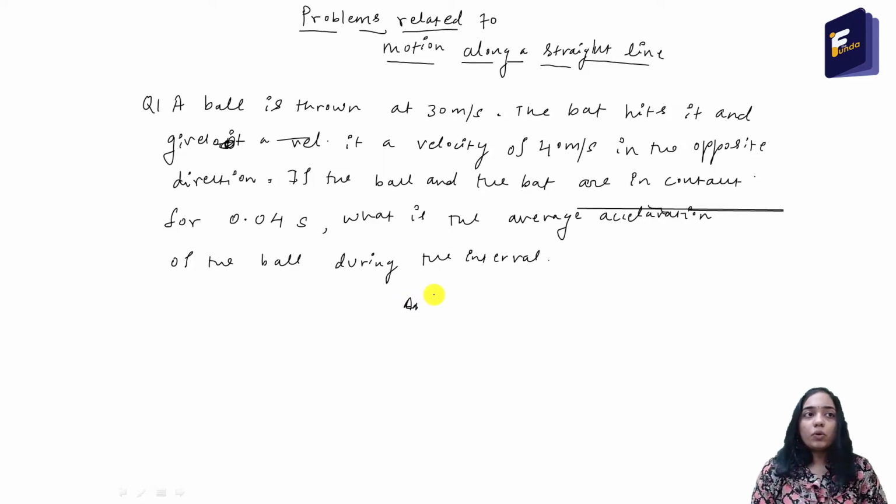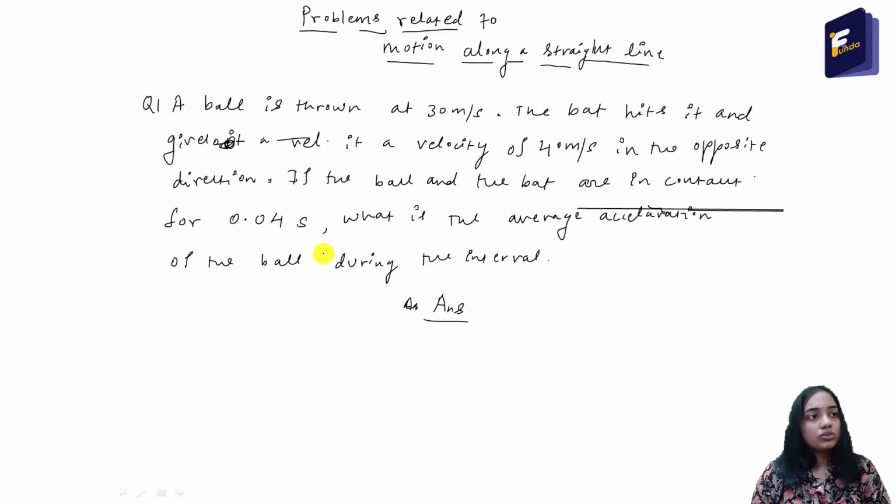So now you may pause the video and solve this question and then look at the solution. Okay, so the answer to this question is, as we have already studied, the formula for average acceleration is change in velocity by the time interval.